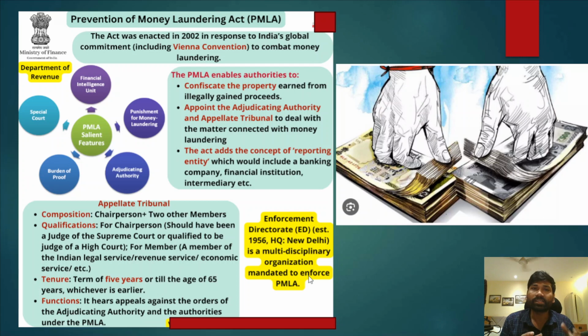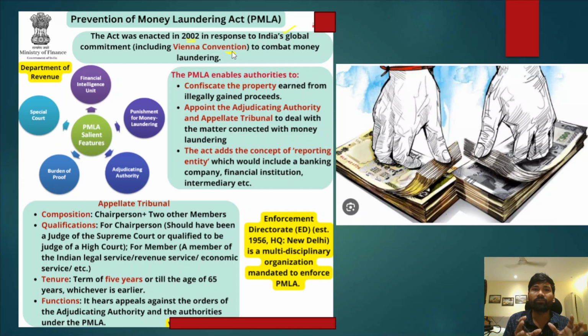Let's briefly understand what exactly the Prevention of Money Laundering Act is, and then we proceed to discuss the editorial. The government of India enacted this legislation in the year 2002, in response to India's global commitment to the Vienna Convention.